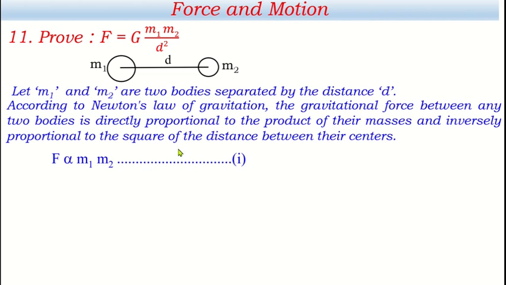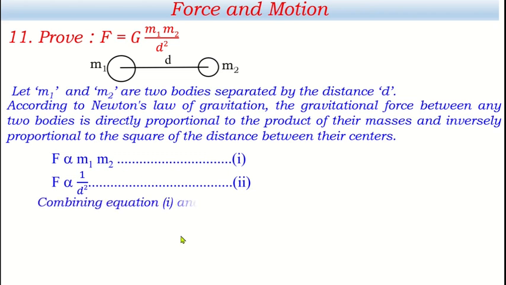And the second part says that it is inversely proportional to the square of the distance between their centers, which can be represented mathematically like this. We read the same symbol as inversely proportional if the quantity on the right hand side is given in the denominator. That's why this mathematical expression says that gravitational force between them is inversely proportional to the square of the distance between them. Okay, now if we combine equation 1 and 2, what do we get?